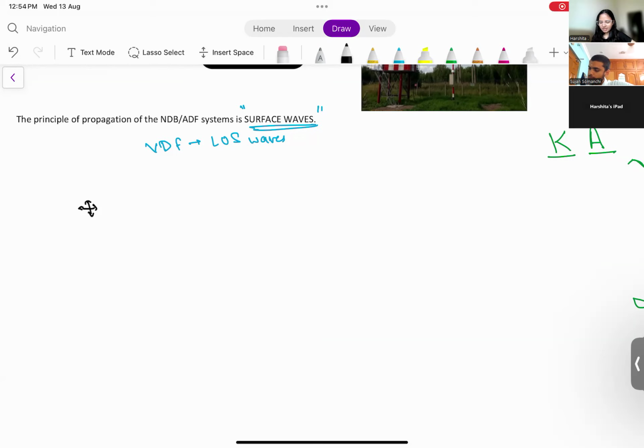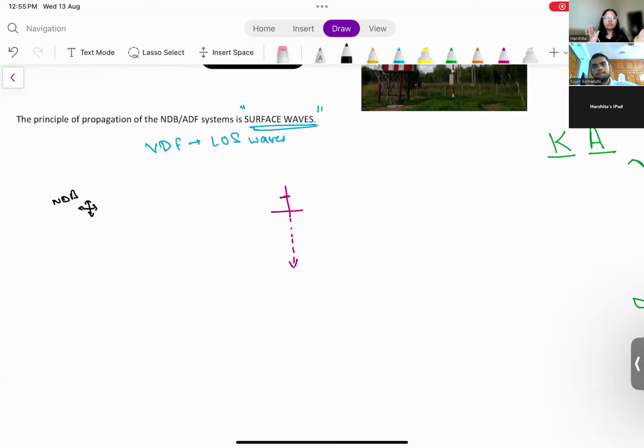Let us consider this is an NDB. This is your aircraft going in this direction. My question is, what will your ADF indicate? What will your RBI indicate? What we have studied from theory is that from the nose of aircraft, if I go towards the station, this is what my ADF will indicate. If you are going in this direction, looking in the cockpit, what will your instrument say?